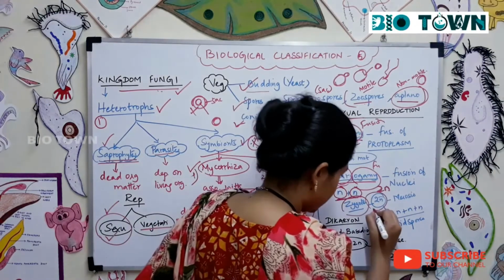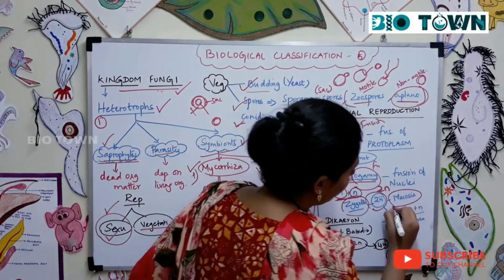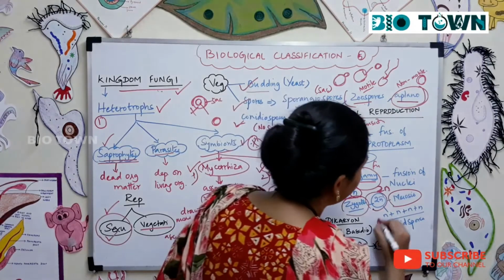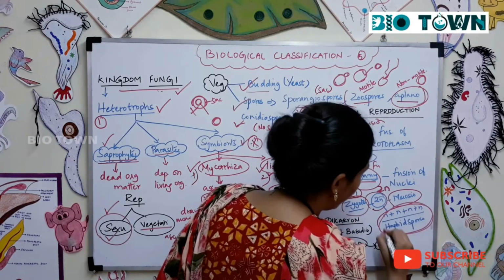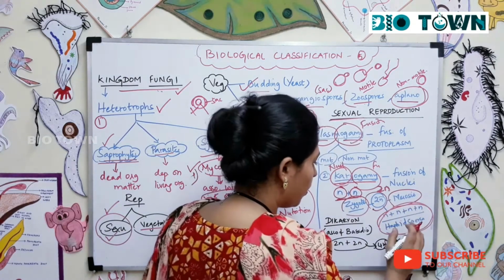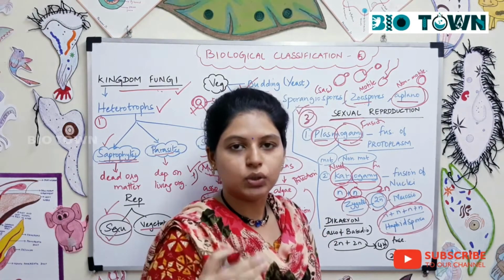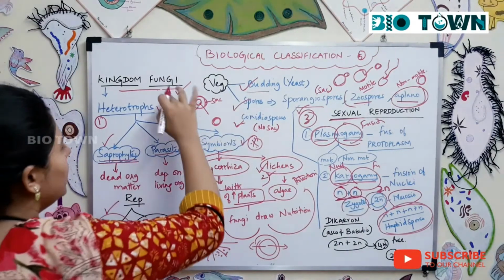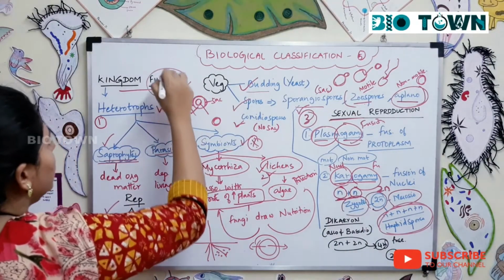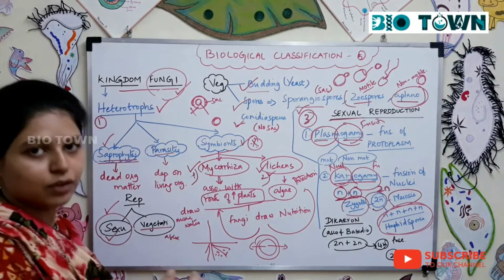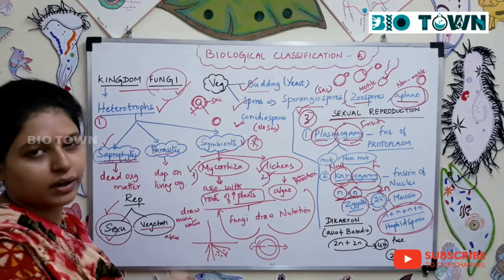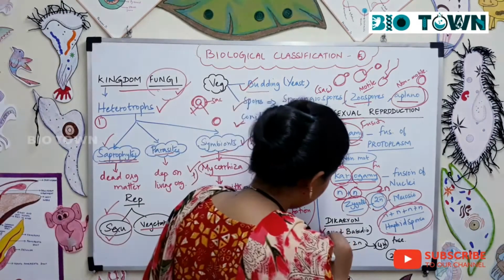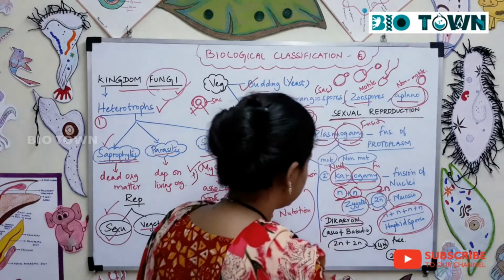Now this zygote will undergo reduction division, meiotic division, and now they give rise to haploid spores. Now these haploid spores will develop into a new fungus. Alright. So now in this fungus, people usually call it fungi and fungi, but I prefer to call it fungi. I think that's a proper pronunciation.